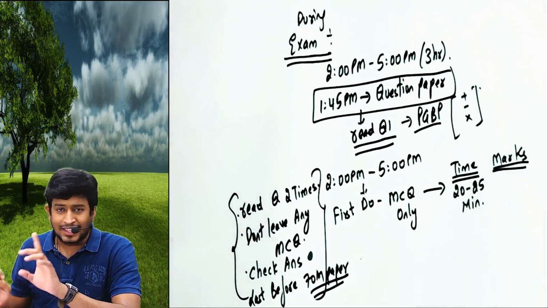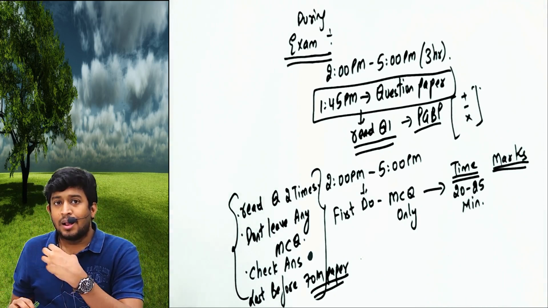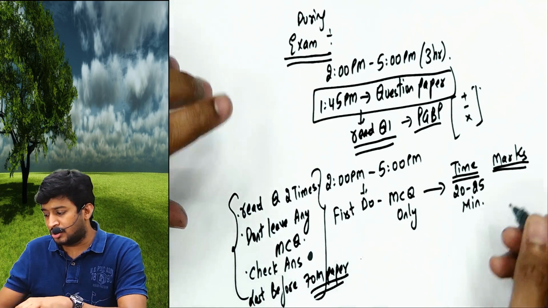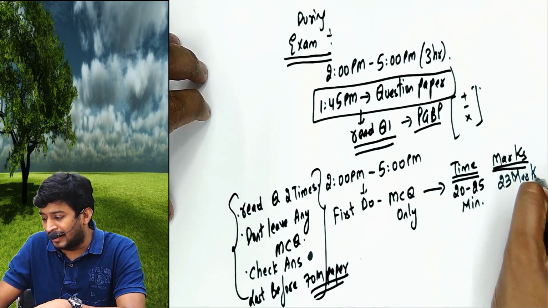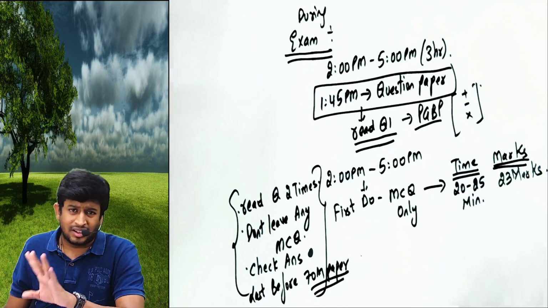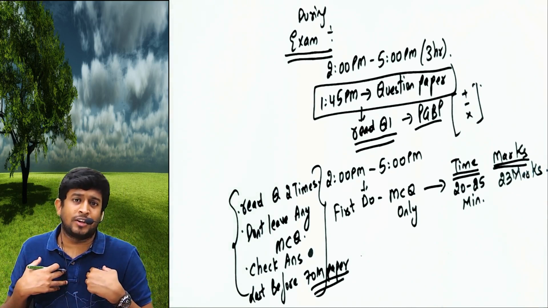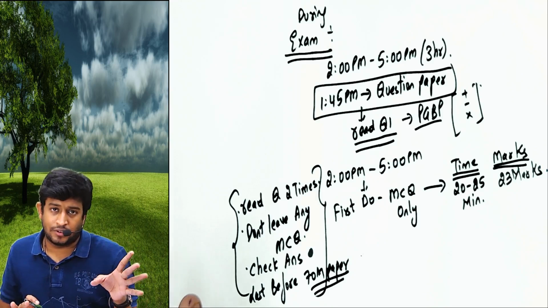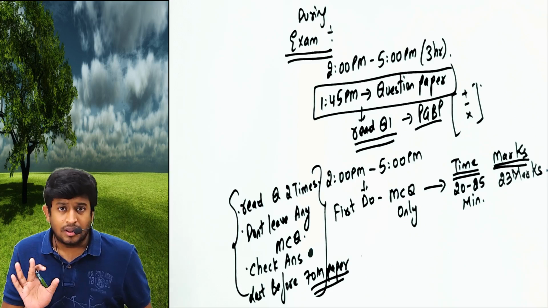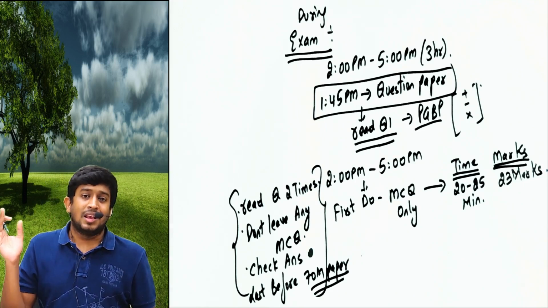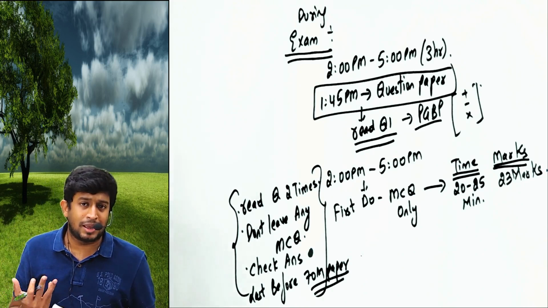So MCQ is for 30 marks, sir. I want my students to get 23 marks. I will be very practical. Getting 30 out of 30 is difficult. Agreed. Maybe if I write, I know I will not get 30, but 28, 29 I can achieve. 30 is difficult, I'm not saying impossible. I can get 30 also, but I'm not sure, because he can ask something which I also don't know. Possible. I'm also a human being, sir.